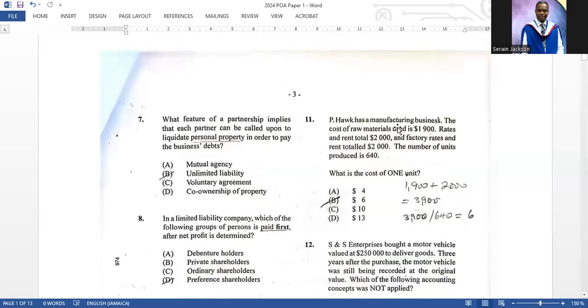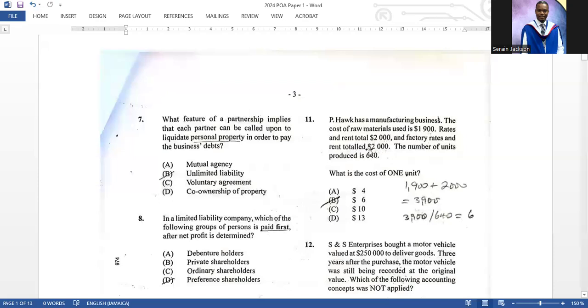Number 11, POC, as a manufacturing business, the cost of raw material used is 1,900, factory rates and rent total 2,000. The number of units produced is 640. I would ask you to calculate the cost of one unit. Now you would add the 1,900, which is the cost of raw material, plus the factory rent and rates.